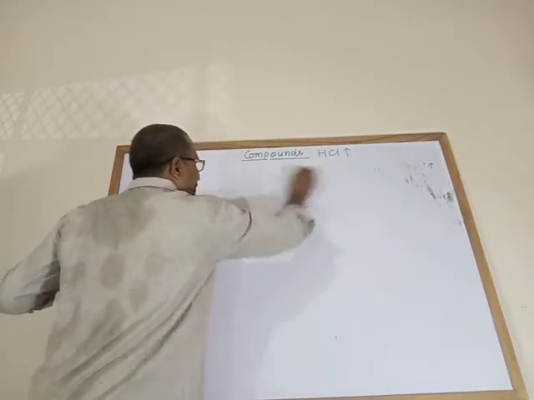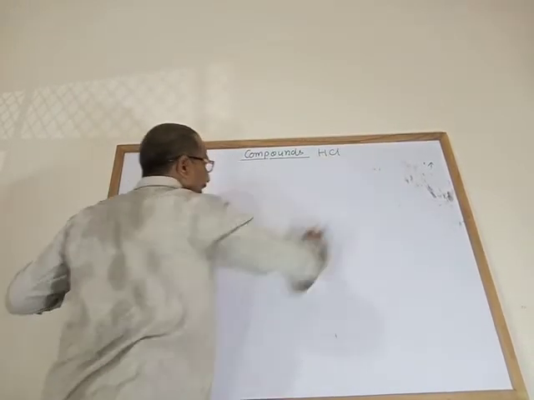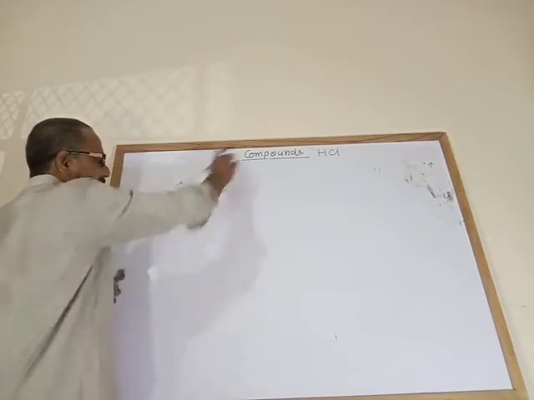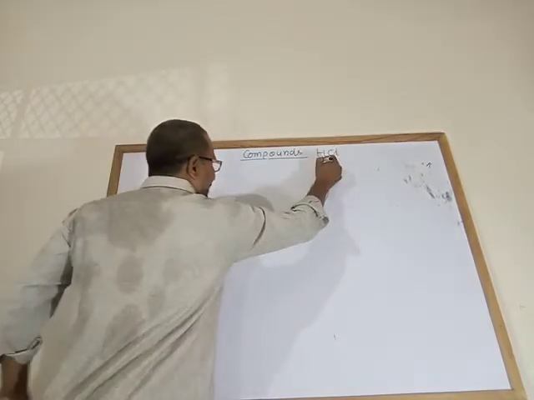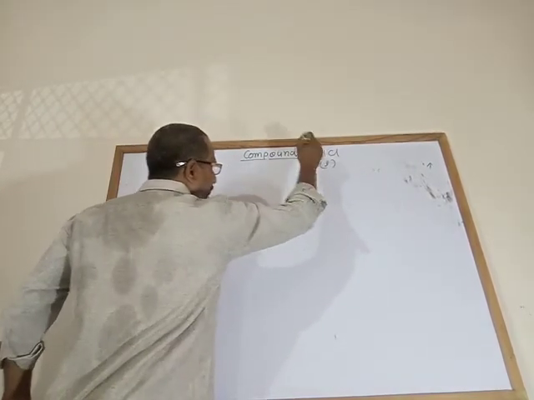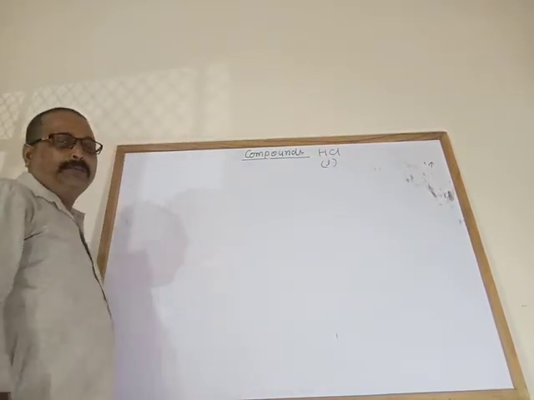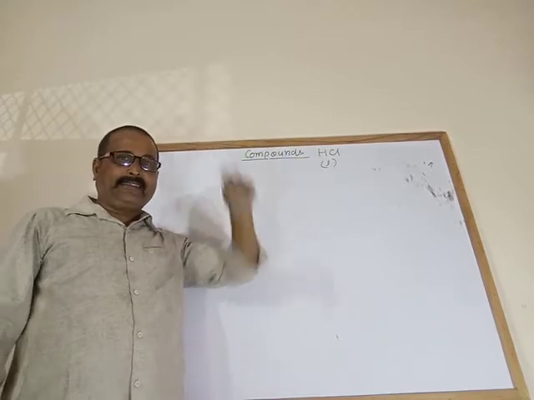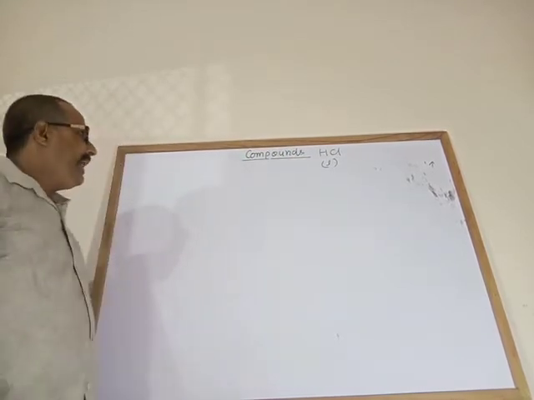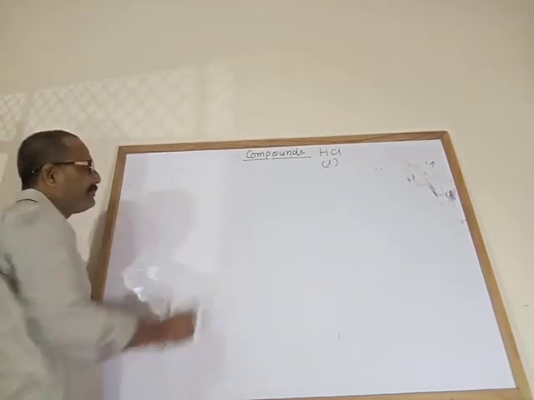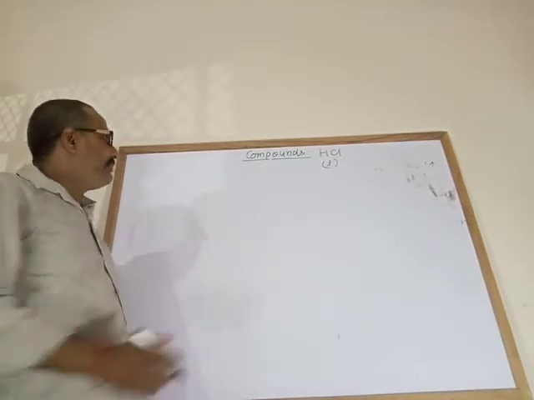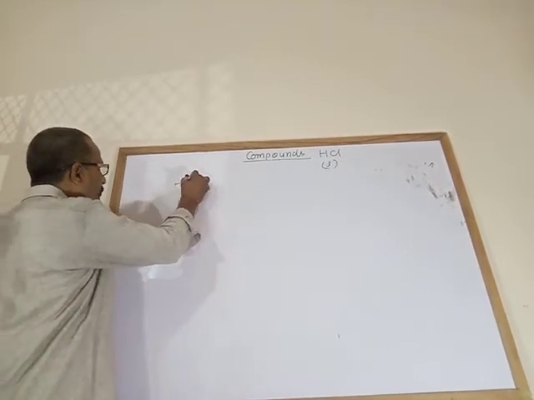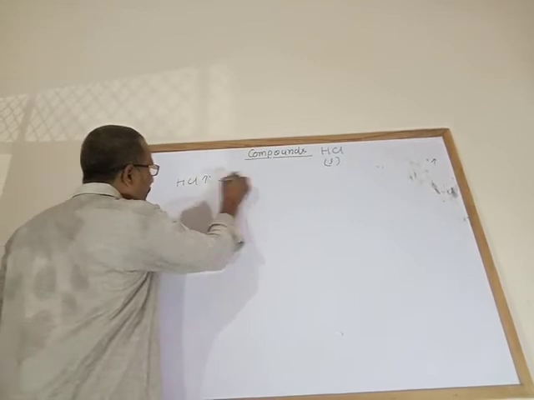This is hydrogen chloride gas. Now, hydrochloric acid is the liquid form. How can you prepare hydrochloric acid? Hydrochloric acid can be prepared by dissolving hydrogen chloride gas in water.